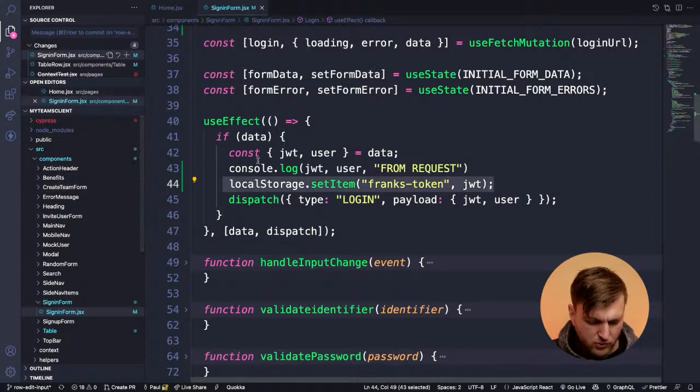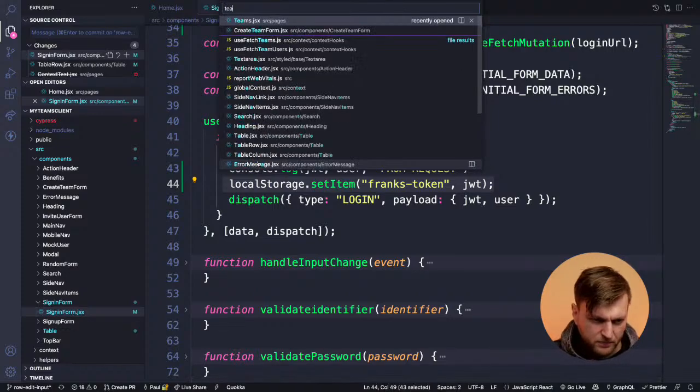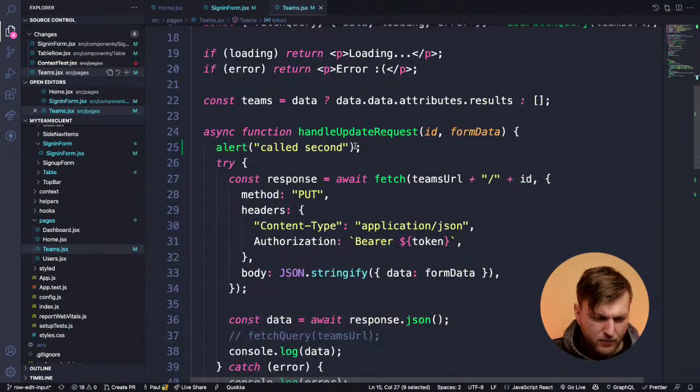So let's go to Teams. So I want to pass the token here.